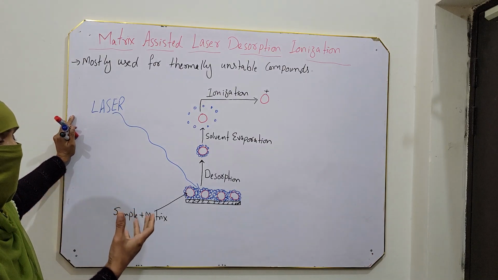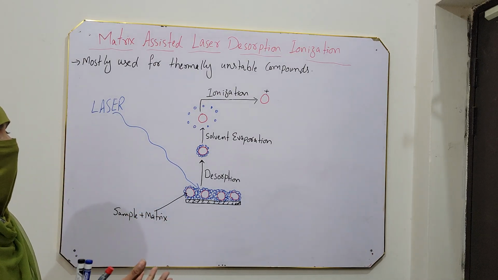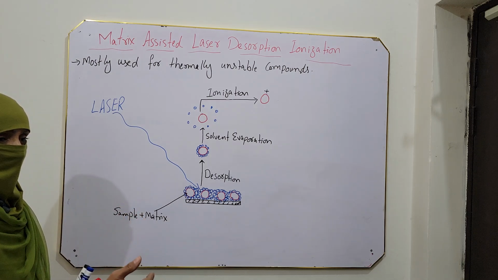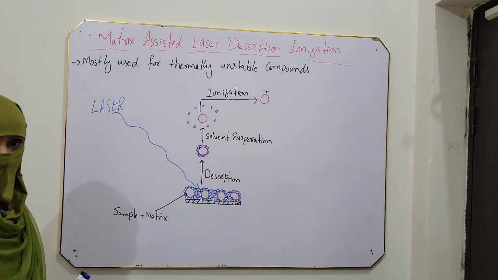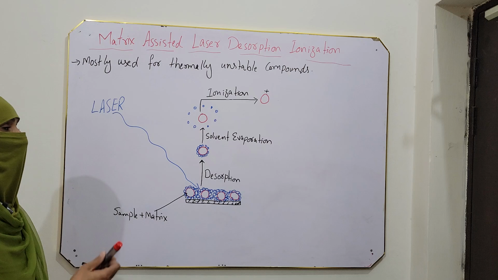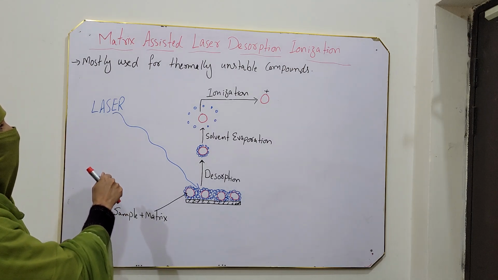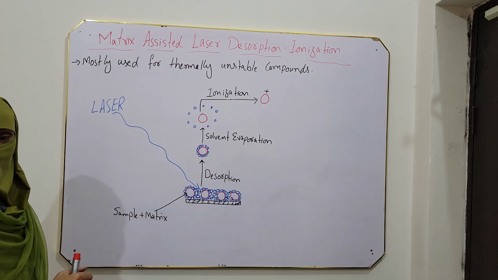Meaning by heating, when we try to convert our sample molecule into vapor form, instead of converting into vapor form, the sample is decomposed or denatured. For such types of samples like protein and large size molecules, we use matrix assisted laser desorption ionization.